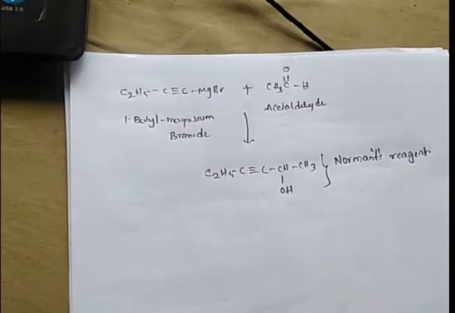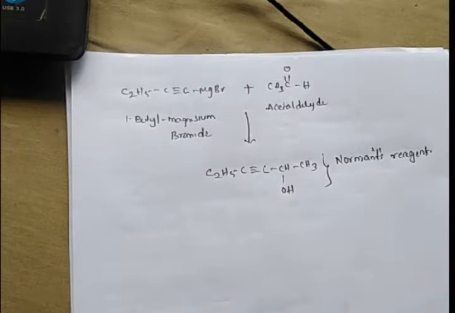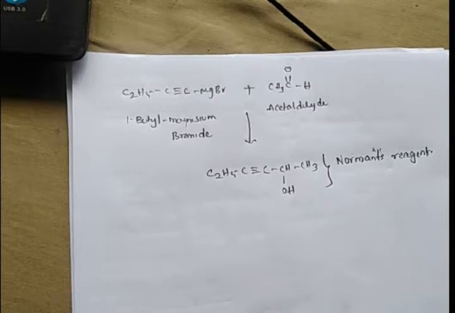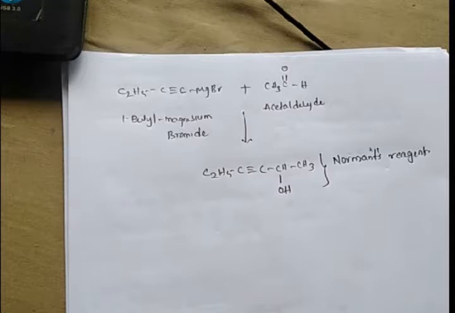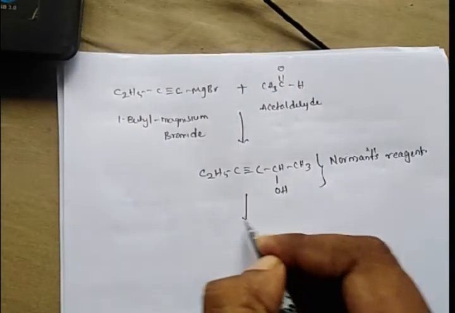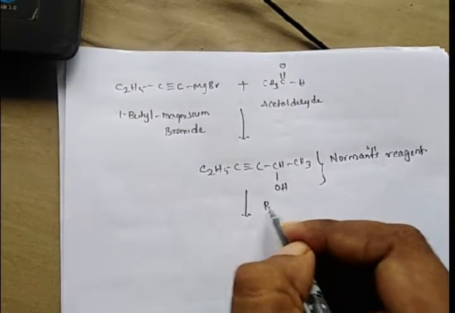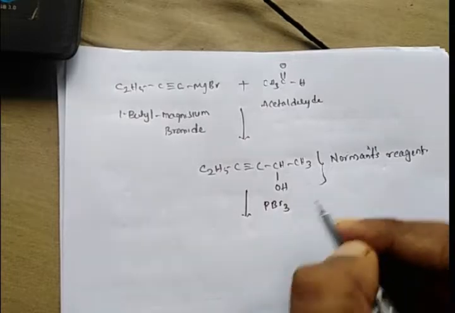So whenever we treat 1-butynyl magnesium bromide with acetaldehyde, we will get Normant's reagent. This Normant's reagent is treated with phosphorus tribromide.